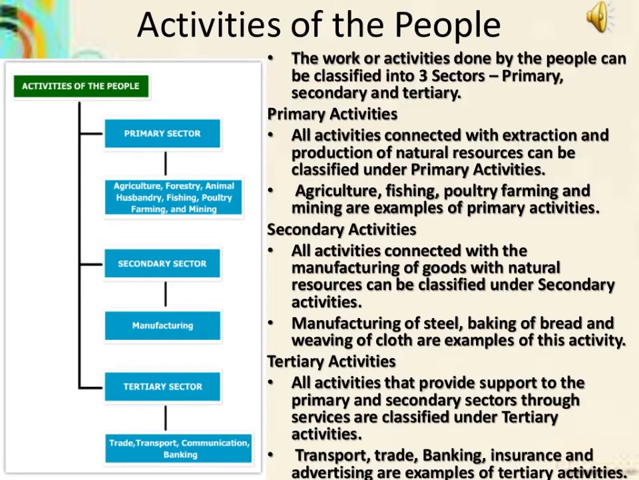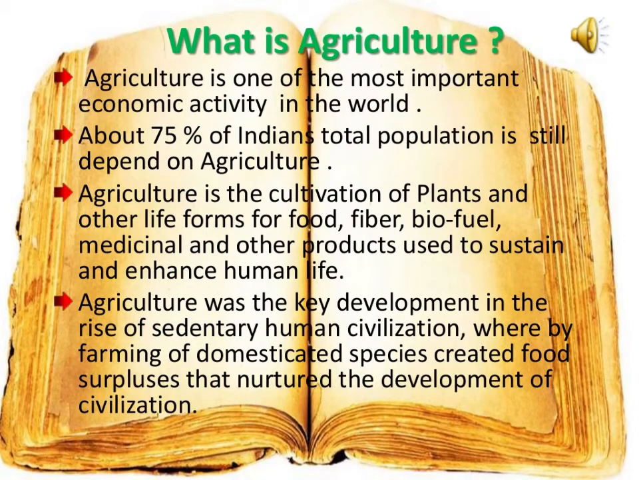When we process these primary activities, we require secondary activities and then tertiary activities, which will be discussed in the later chapter. So coming back, agriculture falls in the primary activity. Now let us understand what is agriculture. It is an art and science which deals with the cultivation of crops and domestication of animals.